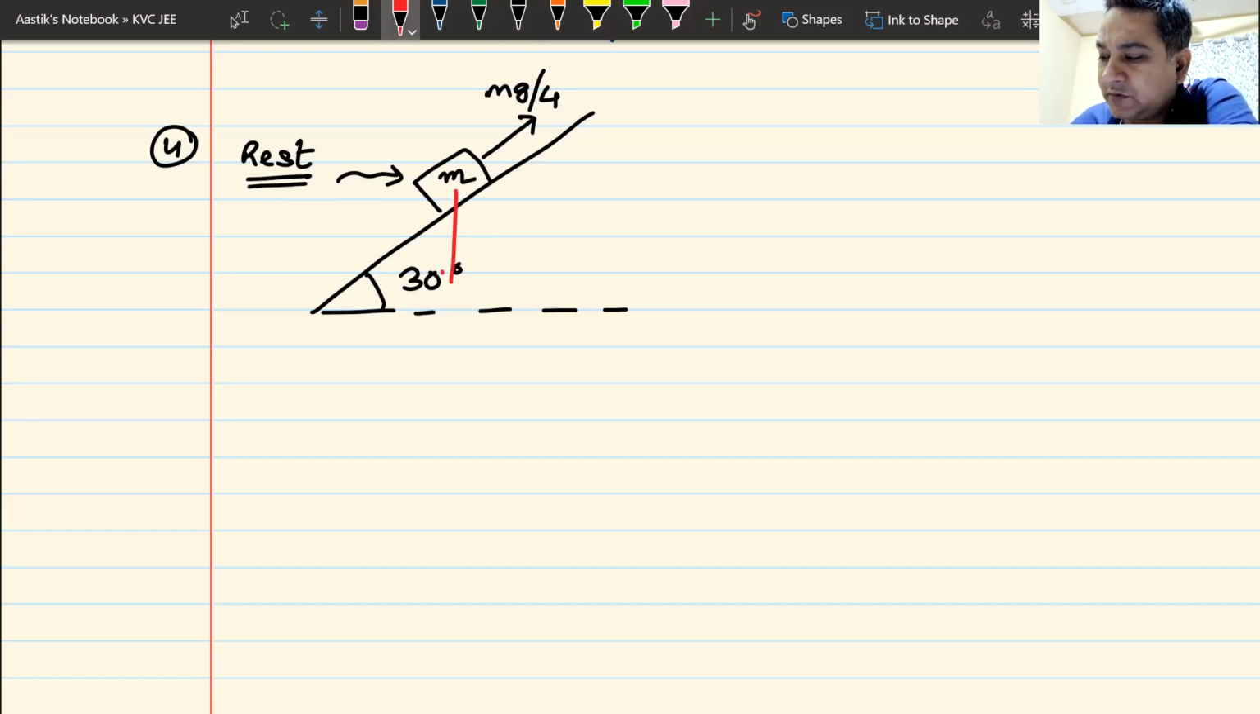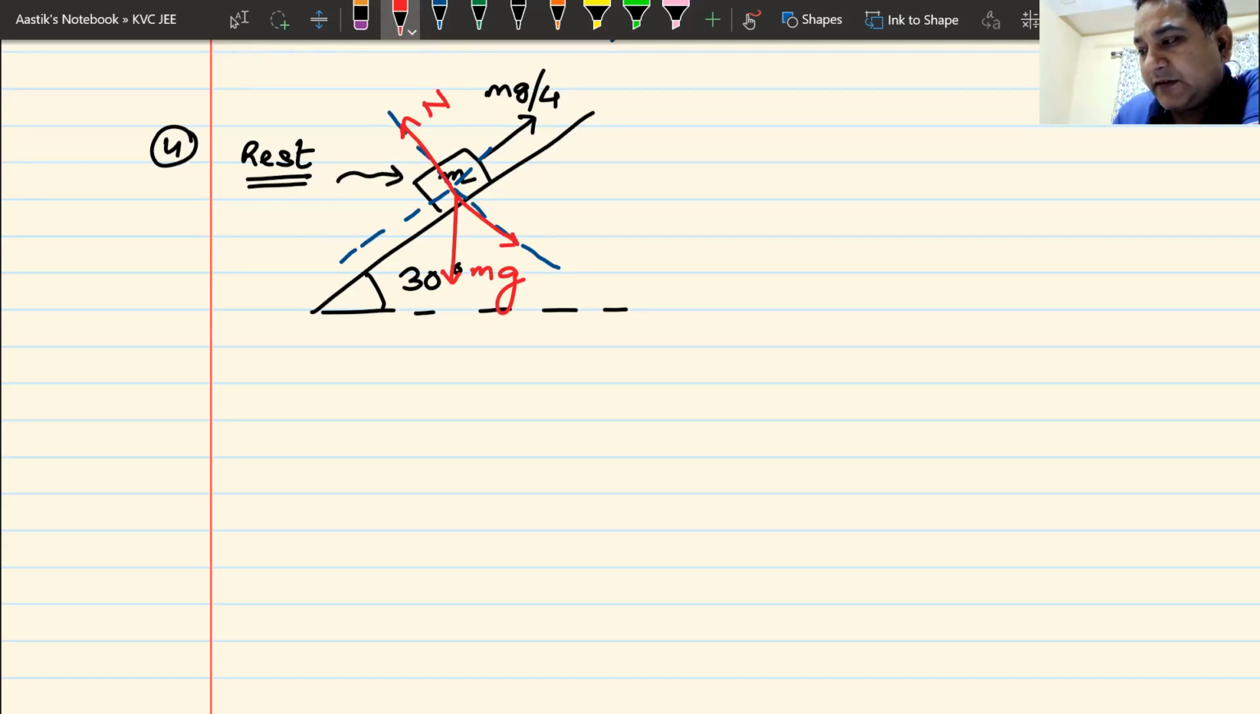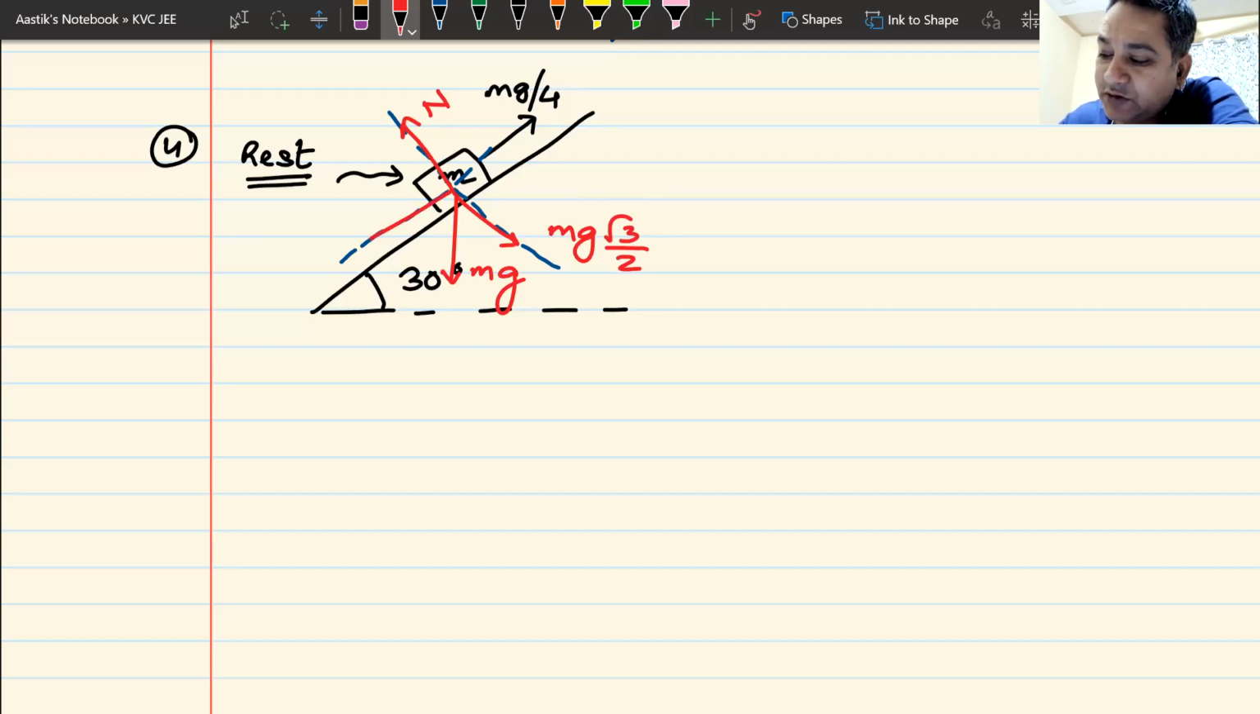How are you going to solve it? Well, you don't have a magic wand. What you have is simple things that you have studied. You just need to apply those things, apply them correctly, and stay happy. So this is my normal reaction. This is mg cos theta. Cos of 30 is root 3 by 2. So this becomes mg into root 3 by 2. This is mg sine of 30. Sine of 30 is half. So this becomes mg by 2.